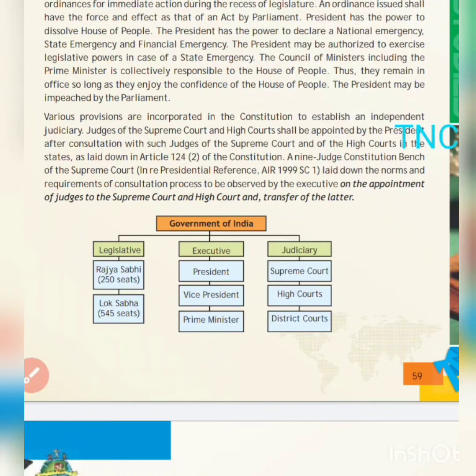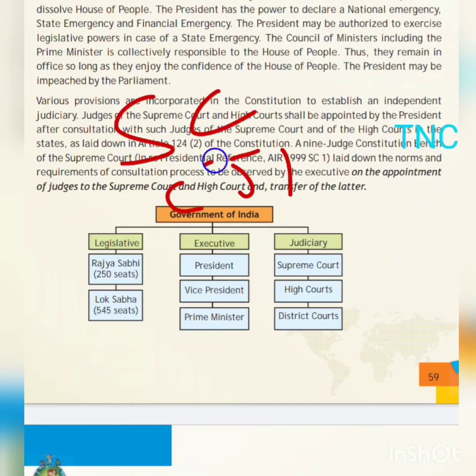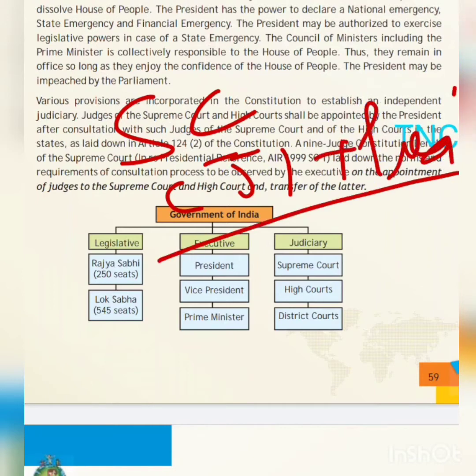Various provisions are incorporated in the Constitution to establish an independent judiciary. Judges shall be appointed by the President after consultation with such judges of the Supreme Court and High Courts in states. Now see, appointment of judges is given in Article 124 subclause 2 of the Constitution. For a Supreme Court judge, the President of India appoints with the consultation of the CJI, and two senior most judges are also there in the collegium which elects the judges.